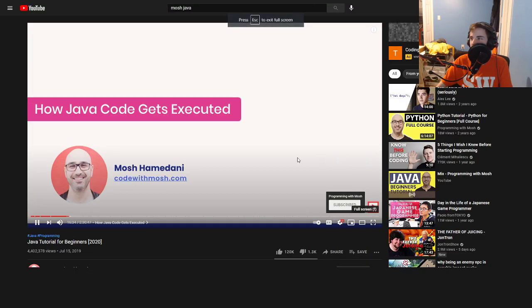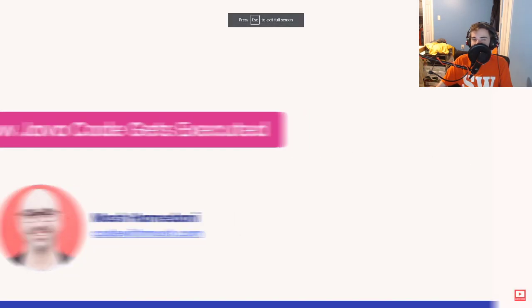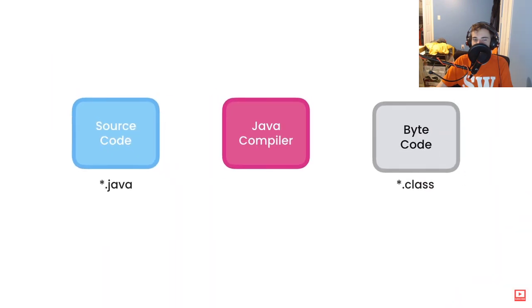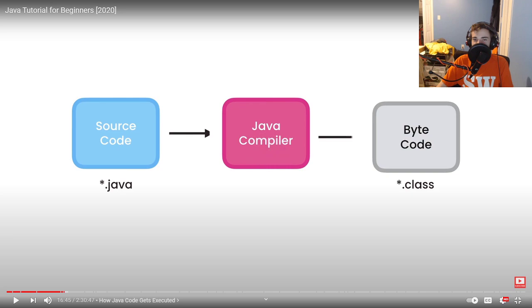We run a Java program in IntelliJ. There are basically two steps involved here: compilation and execution. In the compilation step, IntelliJ uses the Java compiler to... Okay, I already know this.